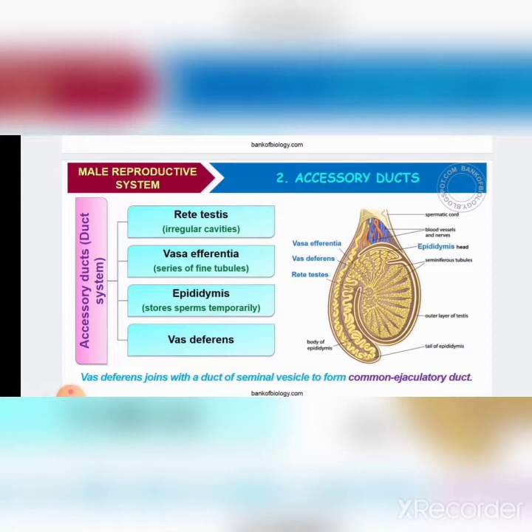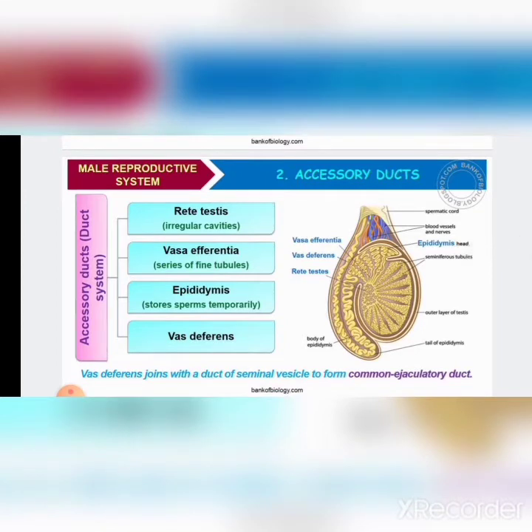Hence they are called secondary or accessory sex organs. Clear? There are different types of accessory ducts: rete testis, vasa efferentia, epididymis, and vas deferens. Here in the picture, you can see those structures.